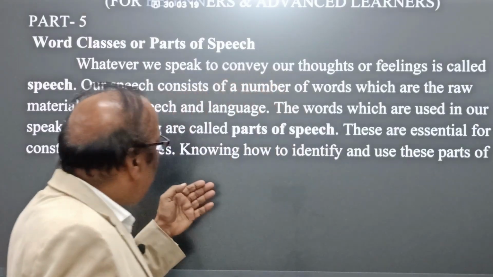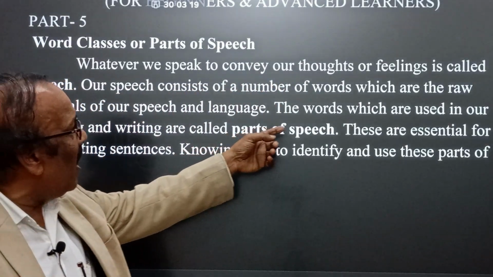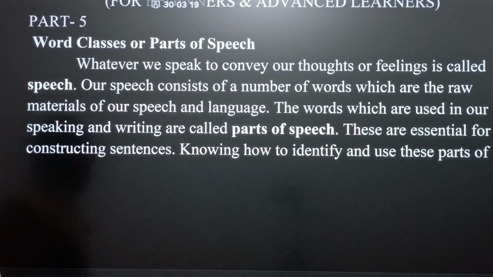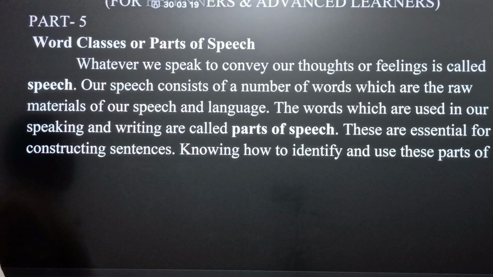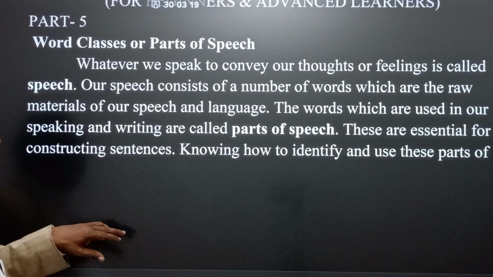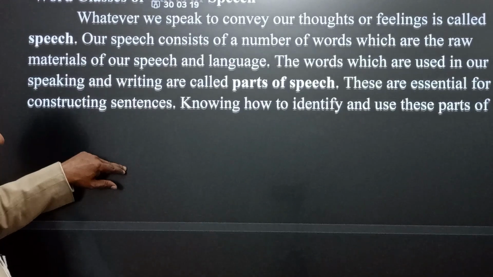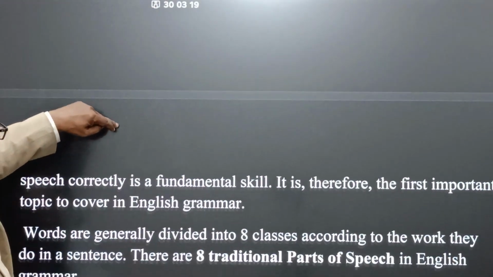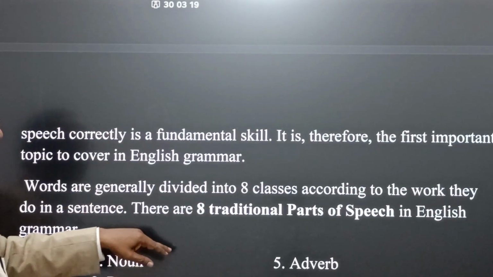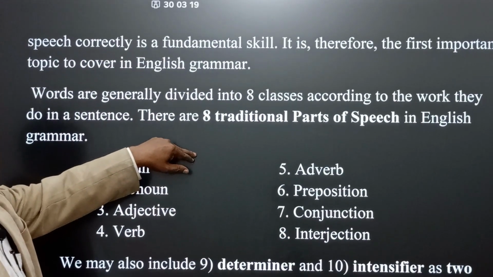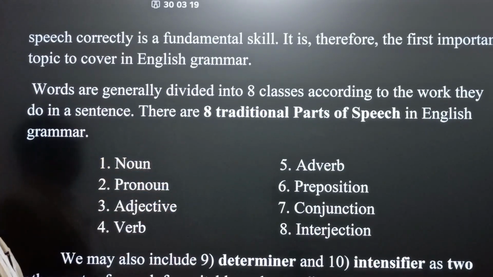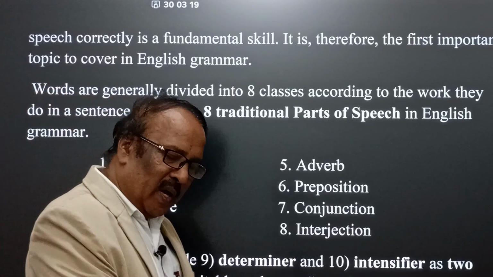Here we find that words which are used in our speaking and writing are called parts of speech. These are essential for constructing sentences. Knowing how to identify the use of parts of speech correctly is a fundamental skill, and is therefore the first important topic to cover in English grammar.